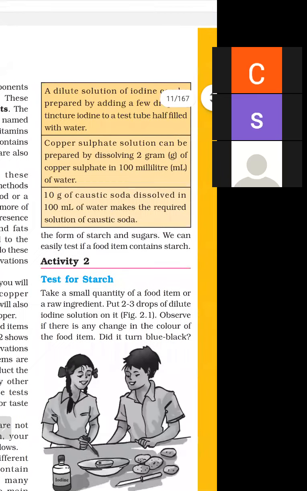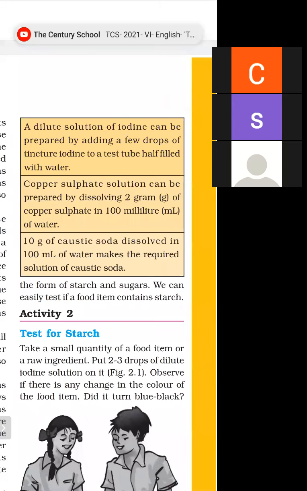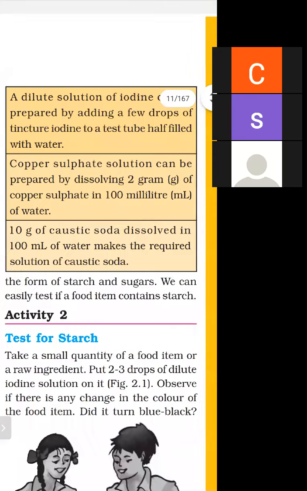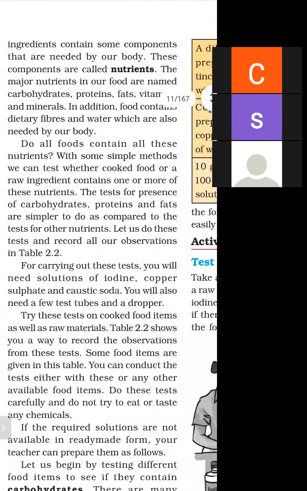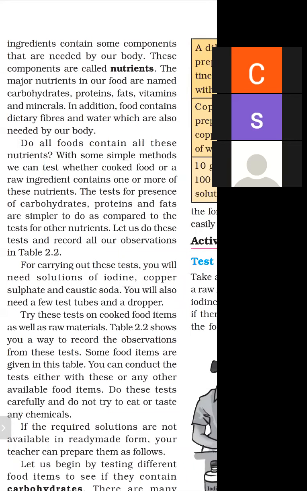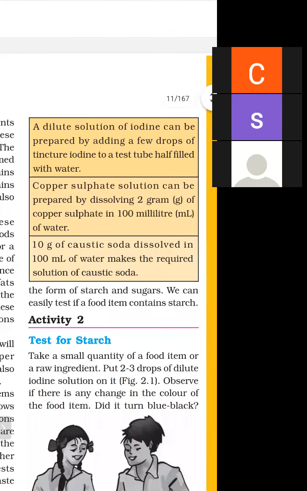Firstly, we will study how to make solutions of iodine, copper sulfate, and caustic soda, which can then be used in ready-made form. First, a dilute solution of iodine can be prepared by adding a few drops of iodine to a test tube half filled with water.